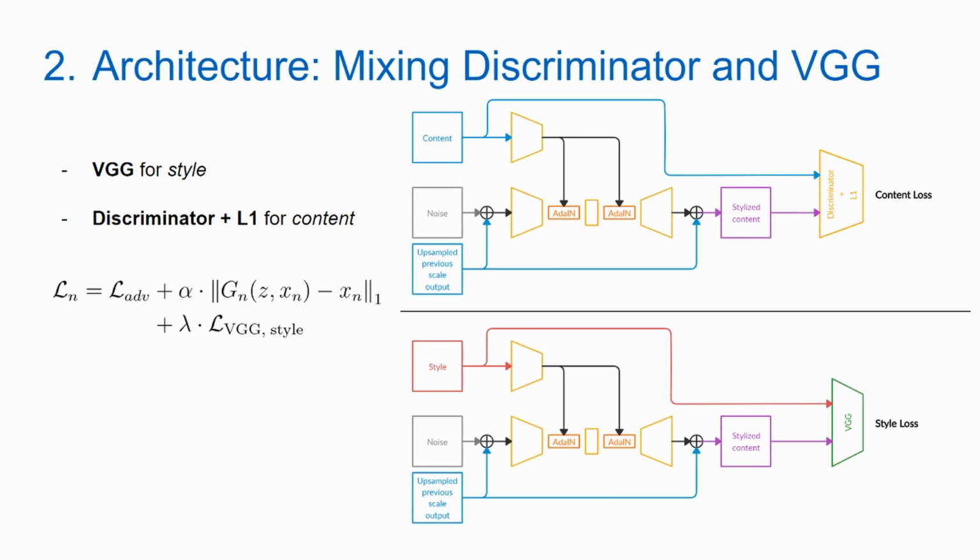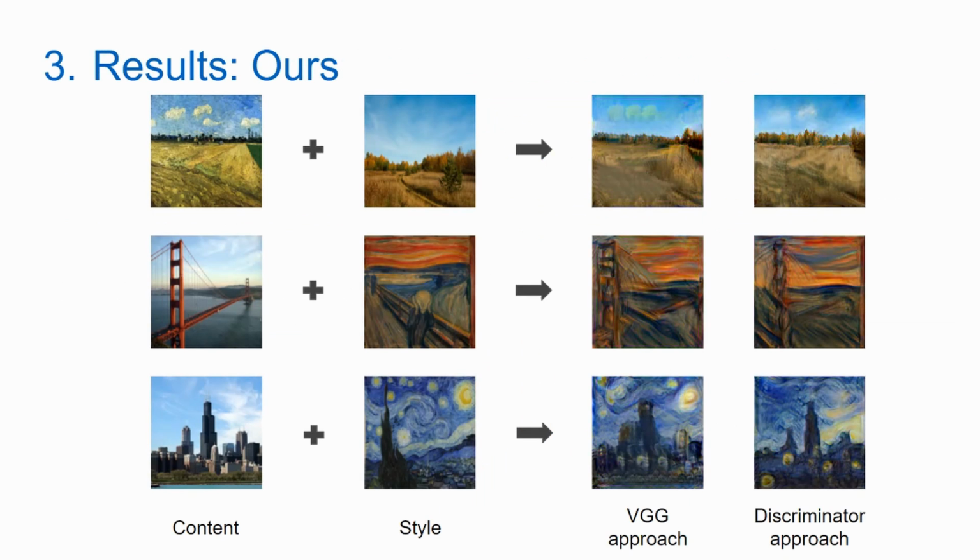We perform two forward passes using our network, both with different inputs to AdaIN. In one case, we input content into AdaIN, in which case the resulting stylized image should be exactly the content image. This stylized image, together with the original content image, compute the content loss using a discriminator and an L1 loss. In the second case, we give AdaIN the style input as input. Here, the stylized image would be the desired result of style transfer. This resulting image is then compared to the style image using VGG to compute a style loss. Here, you see several results of both our VGG approach and the discriminator approach.